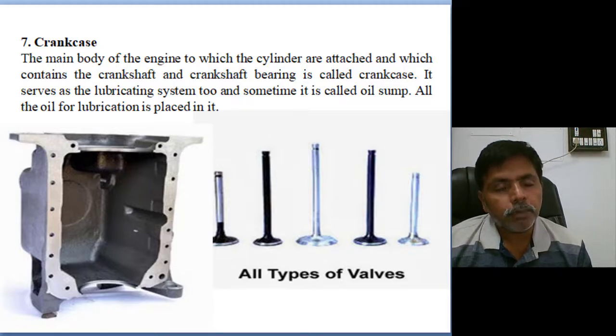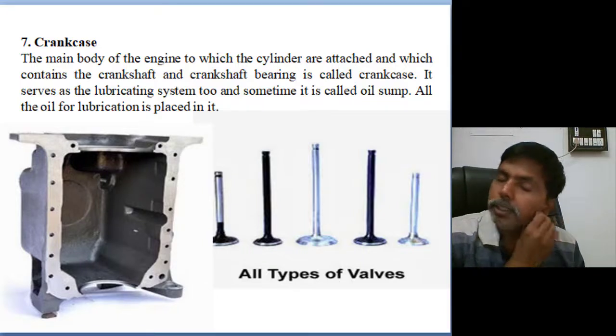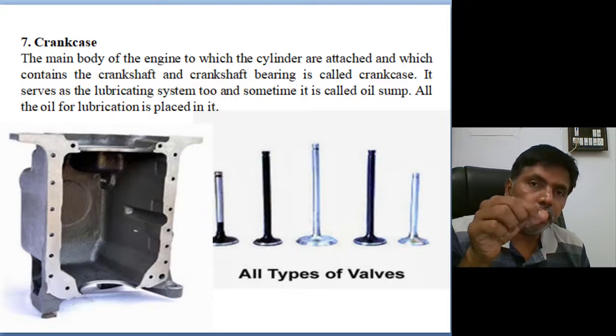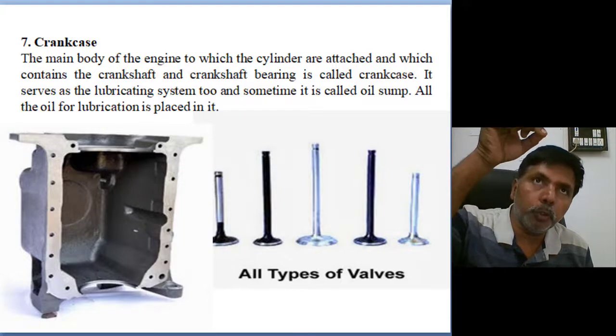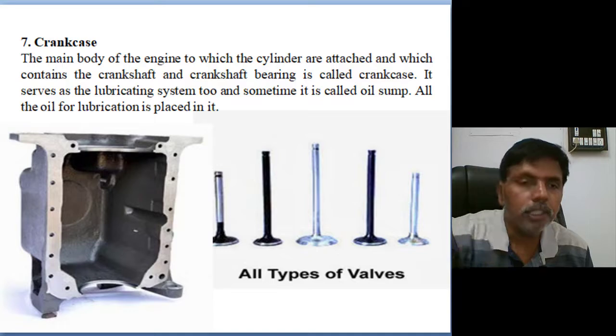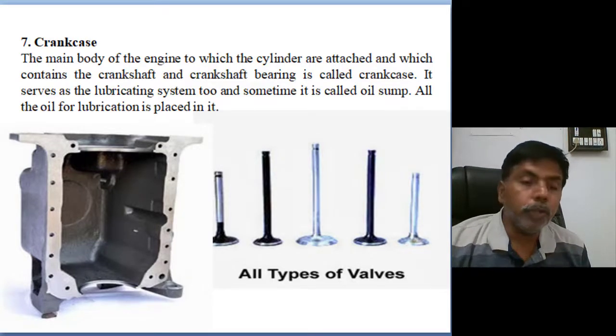Or in the splash type, a splasher is connected to the crankshaft automatically. That's why we maintain one oil sump measuring unit. Anytime you have any doubt, you open that needle and see up to what depth the oil is there. If it is not up to the mark, then we will pour some engine oil. So the oil sump acts as the major lubricating system.